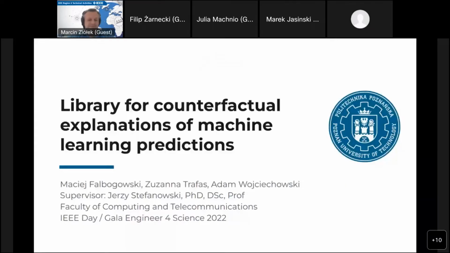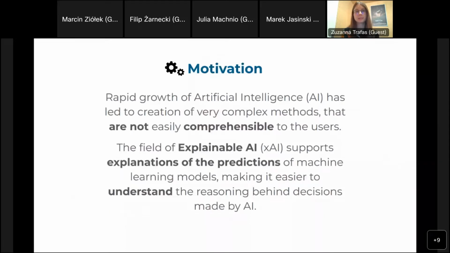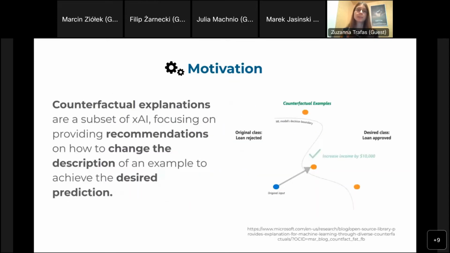Okay, hi everyone. I'm going to present in English also. My name is Zuzanna Trafas, and today I want to give you a really short overview of our bachelor's thesis focused on creating a library for counterfactual explanations of machine learning predictions. With the rapid growth of artificial intelligence and deep learning in particular, the models are getting more and more complex. The field of explainable AI tackles this problem and helps explain the model's prediction, making it easier to understand the reasoning behind them. We decided to focus on a specific part of explainable AI, which is counterfactual explanations.